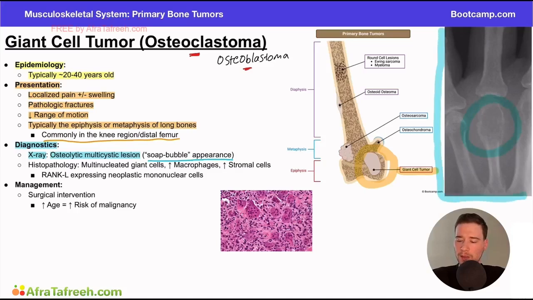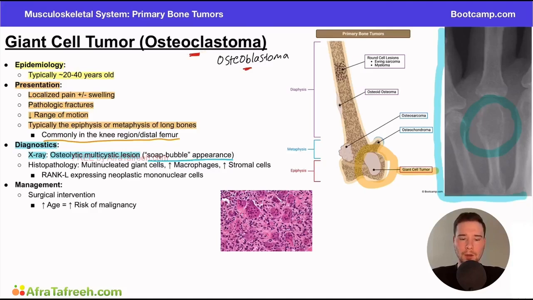And you can appreciate that this is less dense, or it's less white than what you can see up here in the bone. Why? Because bone has been destroyed here. It's been consumed. This is an osteolytic lesion versus our osteoblastic lesion, which is going to be extremely dense, right? It's going to be hyperintense on imaging. But here we see the opposite. This is a little bit gray or a little bit darker of an appearance. So this is a classic finding of a giant cell tumor or osteoclastoma.